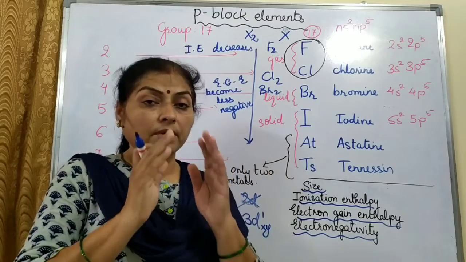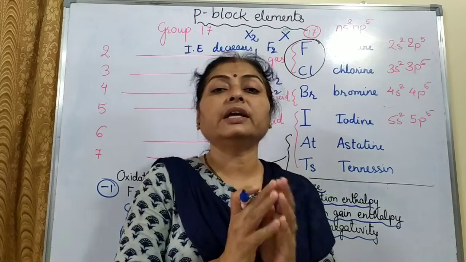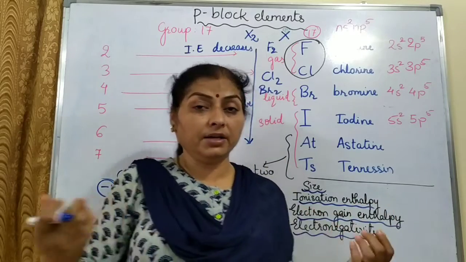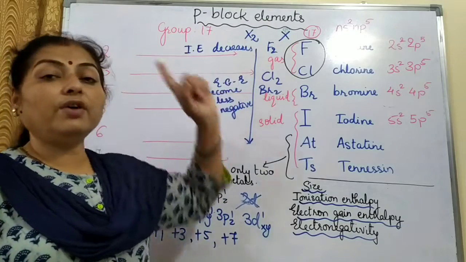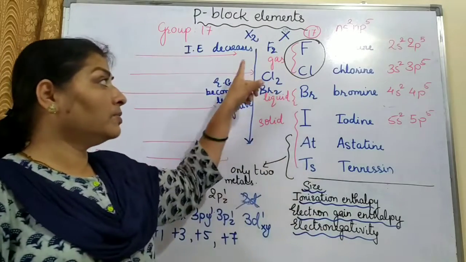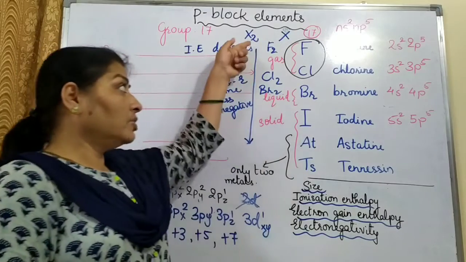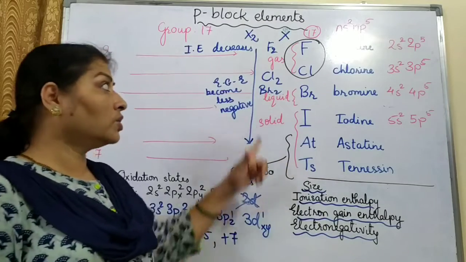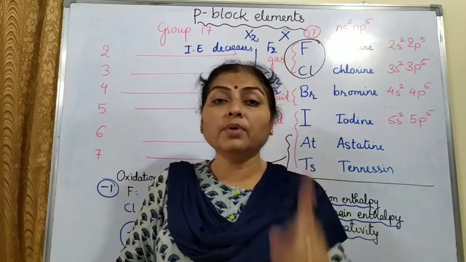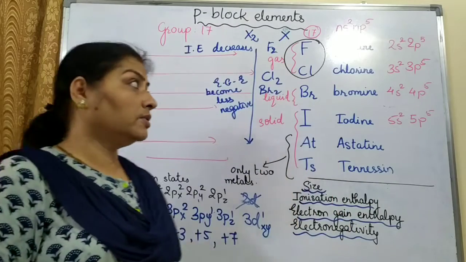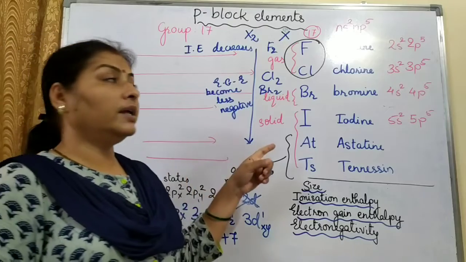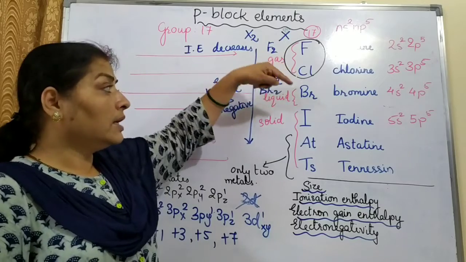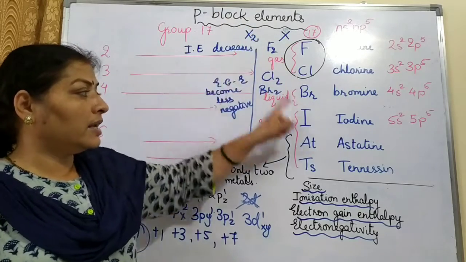The pair of electrons between the two fluorine atoms experience more repulsion and they are always ready to move apart. And that is why the energy required to break the fluorine-fluorine bond is less as compared to that between chlorine and chlorine. Though the trend should be that the fluorine-fluorine bond requires more energy, it's not so. The fluorine-fluorine bond can be broken more easily because of the repulsion. So if we see the values in the table, the highest energy required to break the bond is for the chlorine-chlorine bond, then bromine-bromine, then comes fluorine, and then comes iodine.